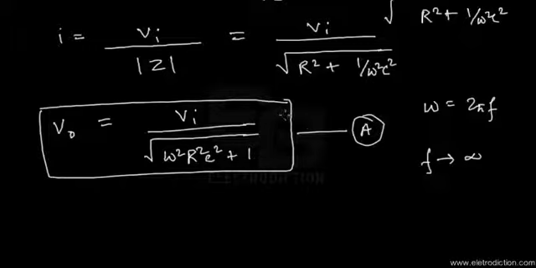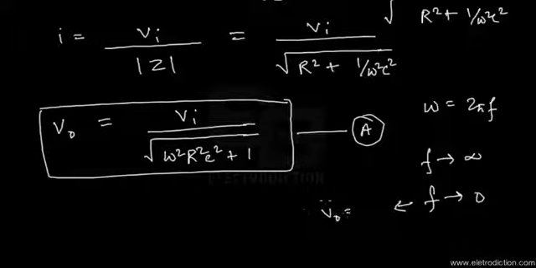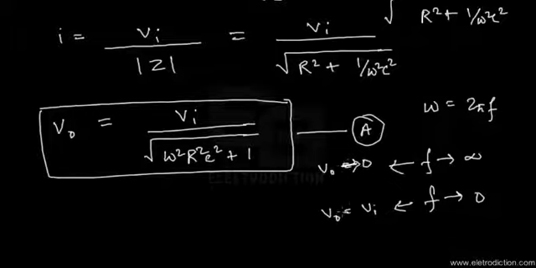On the other hand, if f tends to 0, if f goes on to decrease, then the value of this fraction would be equal to Vi. Under this particular situation, we're going to have V out equal to V in. And in the previous case, V out would tend to 0. So these are the various ways in which you can find what the circuit response would be, or rather understand it that way. This is probably the easiest one.